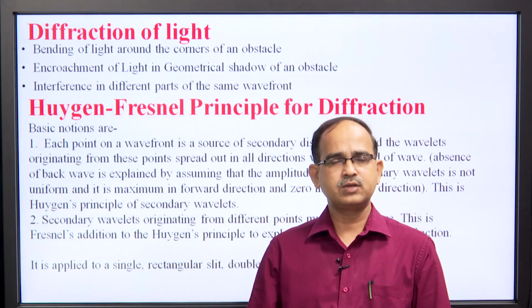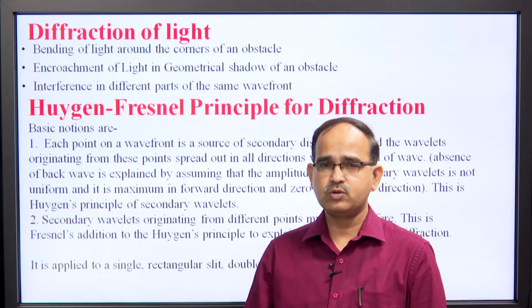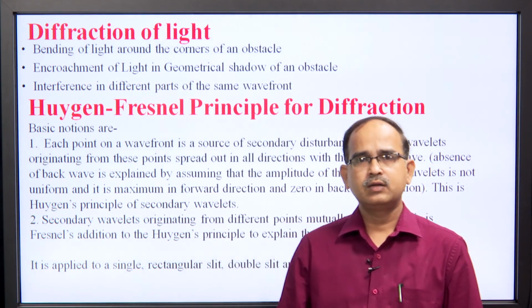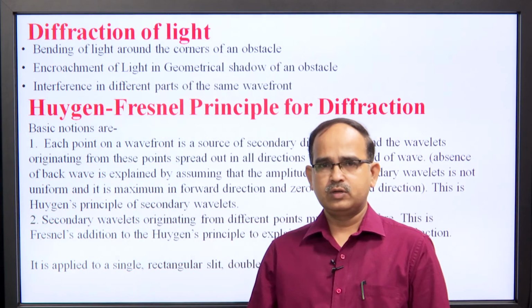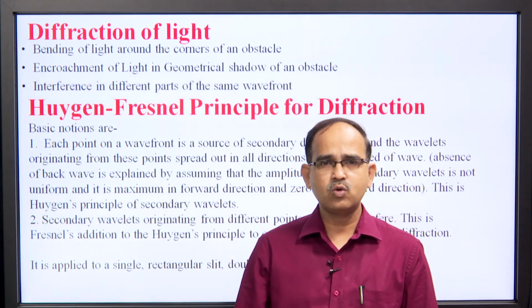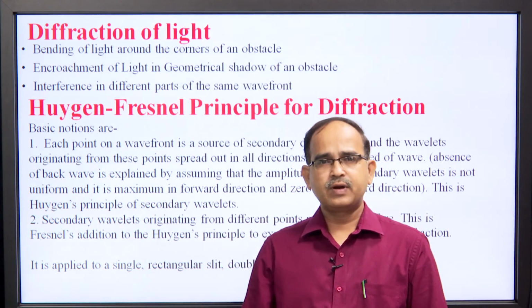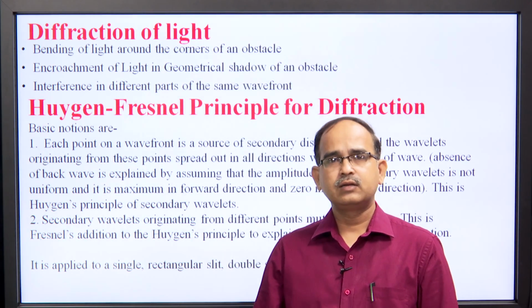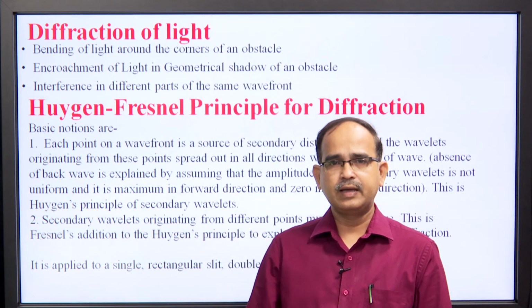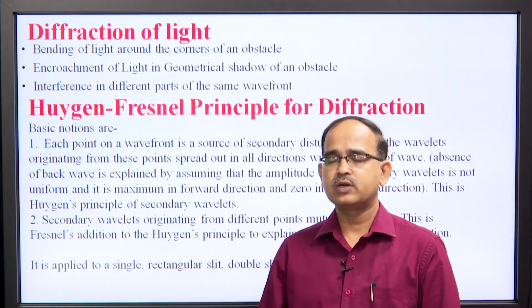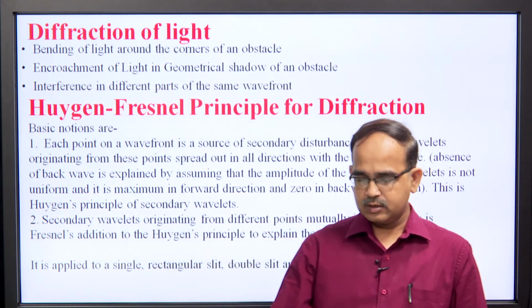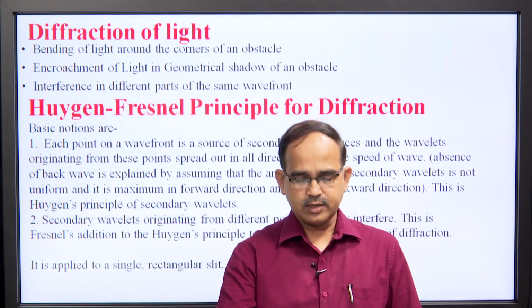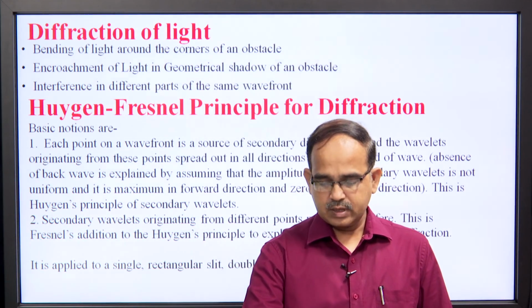In the forward direction they have maximum amplitude, and in the backward direction they have 0 amplitude. That is why there is no backward wave. Fresnel added one point in this: that these secondary wavelets interfere and produce diffraction. This can be applied in single slit, double slit, multiple slit.